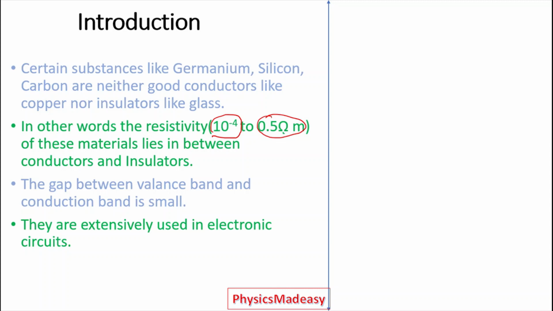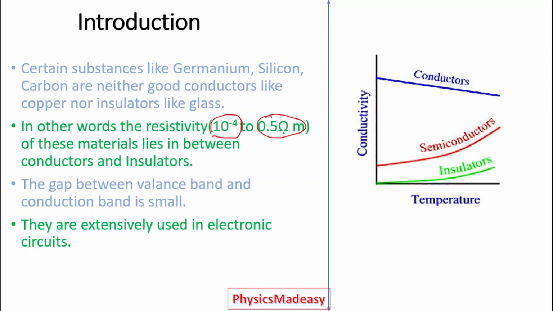And we cannot imagine today's electronic world without these semiconductors. So they are extensively used in electronic circuits. If we observe the properties or difference between these in terms of temperature and conductivity, if we concentrate on insulators, they have very low conductivity at low temperatures, and even at high temperature they show a small conductivity.